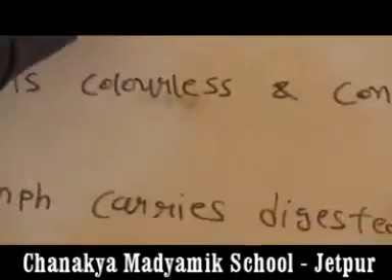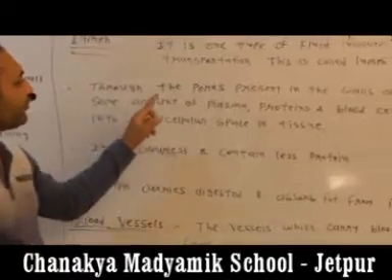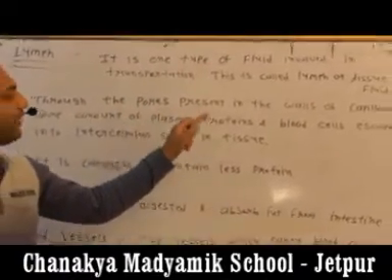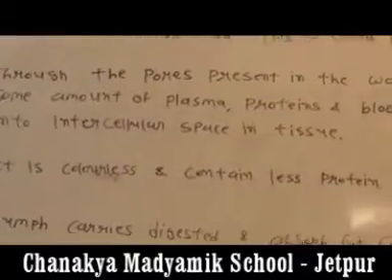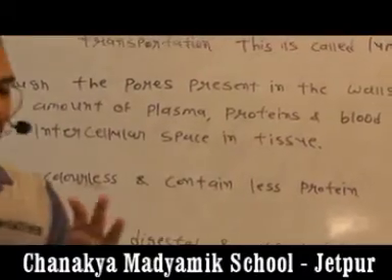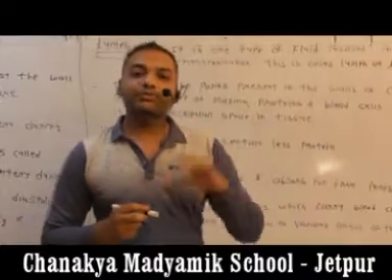Through the pores present in the walls of capillaries, some amount of plasma, proteins and blood cells escape into the intercellular space in tissue. On the surface of capillaries there are tiny pores.